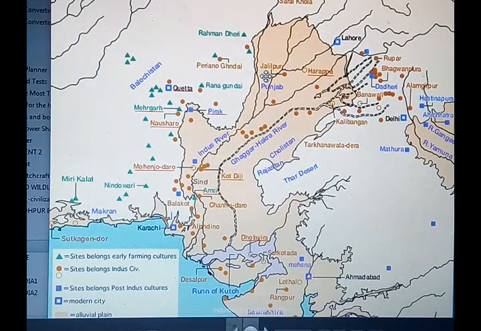Let us understand what makes Indus Valley civilization very special. Remember, whether Egyptian, Mesopotamian, or Chinese civilization, none of them is called an urban civilization.